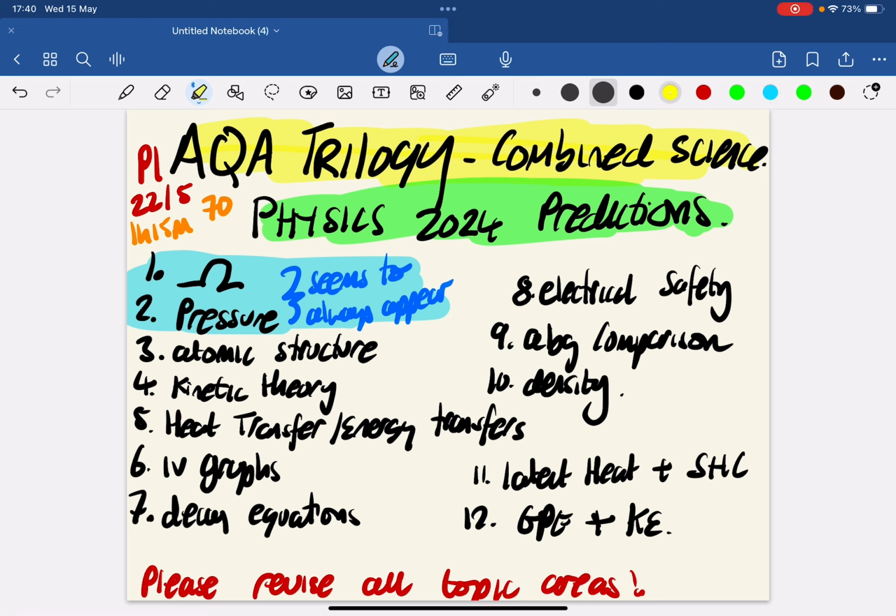Then we have atomic structure. Now, atomic structure will look at the changes of the atom, the atomic timeline theory, but also the structure of the atom as well. So we've got the nucleus made up of protons and neutrons with electrons in energy shells, orbitals going around it. So be prepared to see a question on atomic structure, and linked to that, of course, we have kinetic theory, especially solids, liquids and gases.